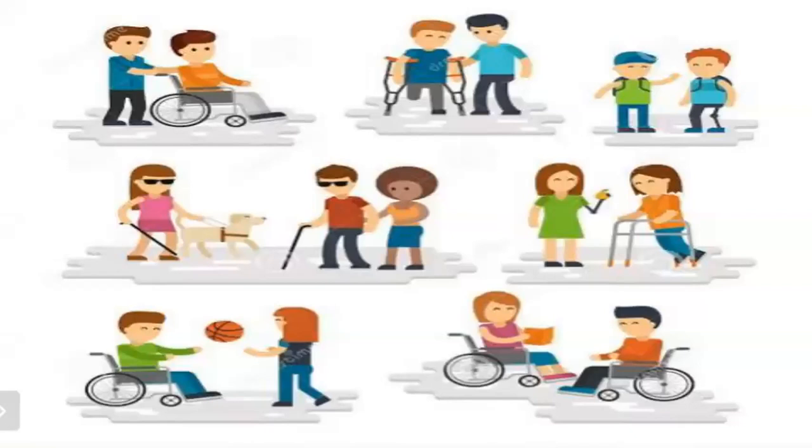In the second picture, you can see that the person is not having the leg. And here in this picture, they are blind, so they are helping them to cross the road.